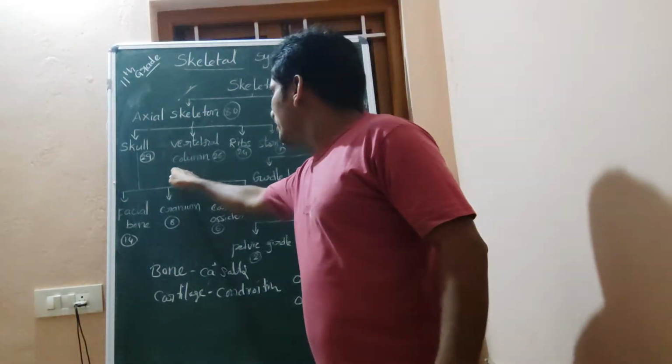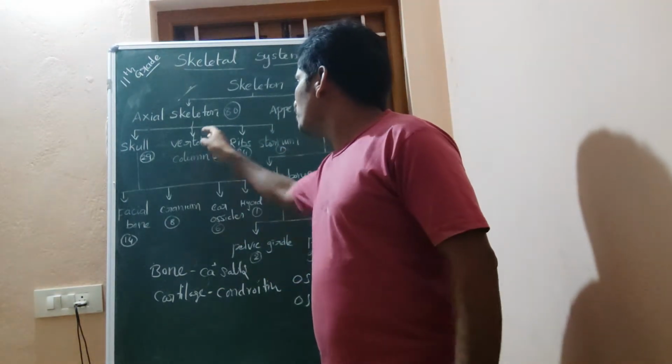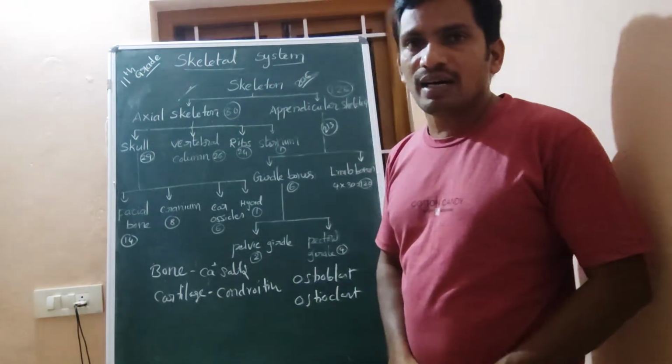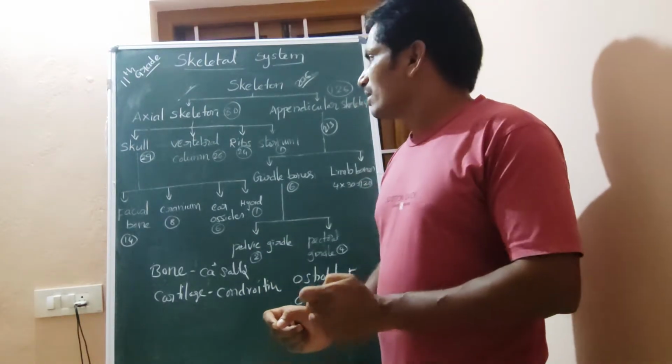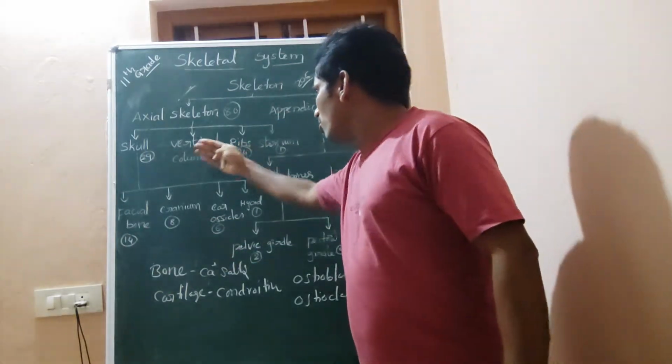These together come under the axial skeletal system. Out of 206 bones, 80 bones comprise the axial skeletal system.